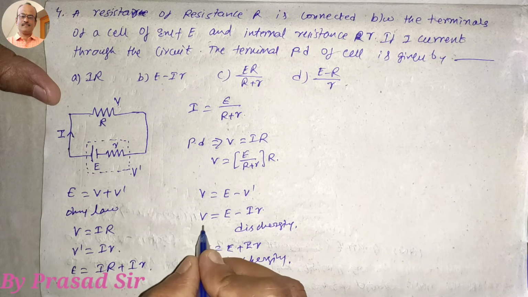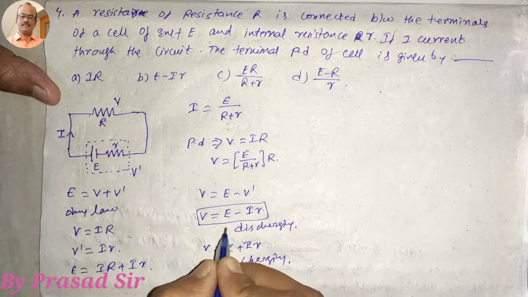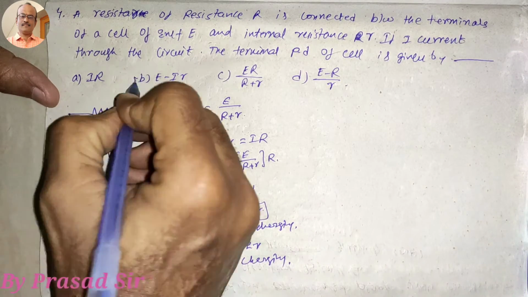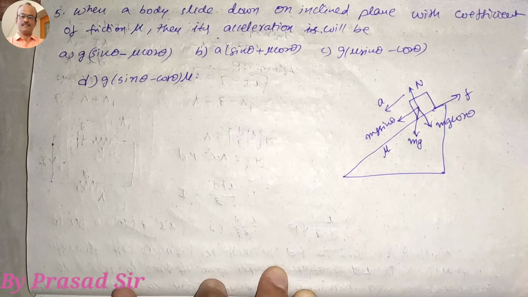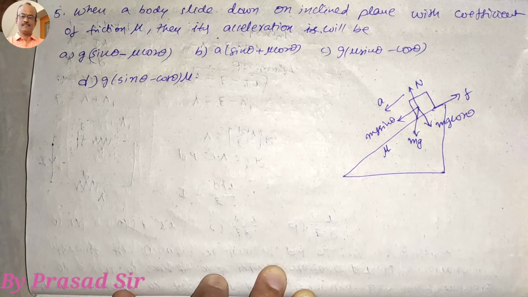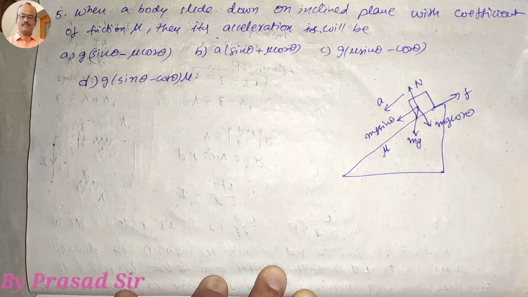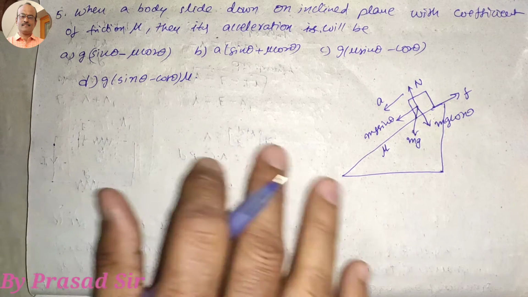It is connected. So that's why V is equal to E minus I r is correct. So option B is correct. Now the question number 5. When a body slides down an inclined plane with a coefficient of friction mu, then its acceleration will be. So options are given like that.